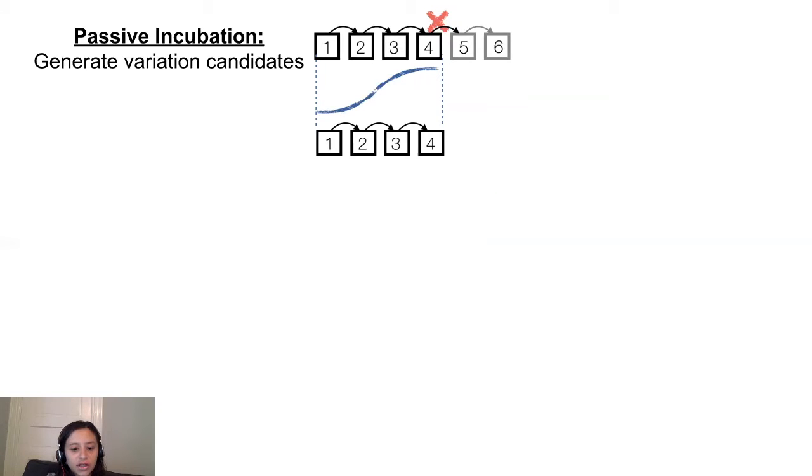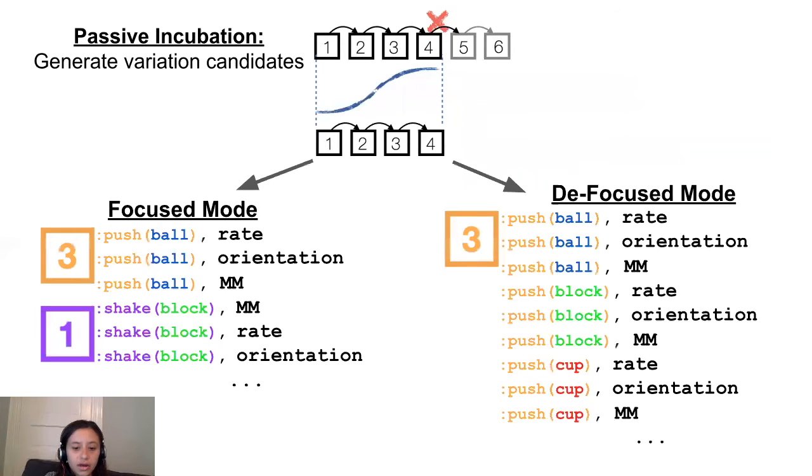Here the agent generates a list of candidate actions to vary by sampling from the first portion of the original action sequence all the way up until the failure action. The sampling is weighted more heavily toward those actions which occurred closest to the failure action. The agent is able to utilize two modes of candidate generation.